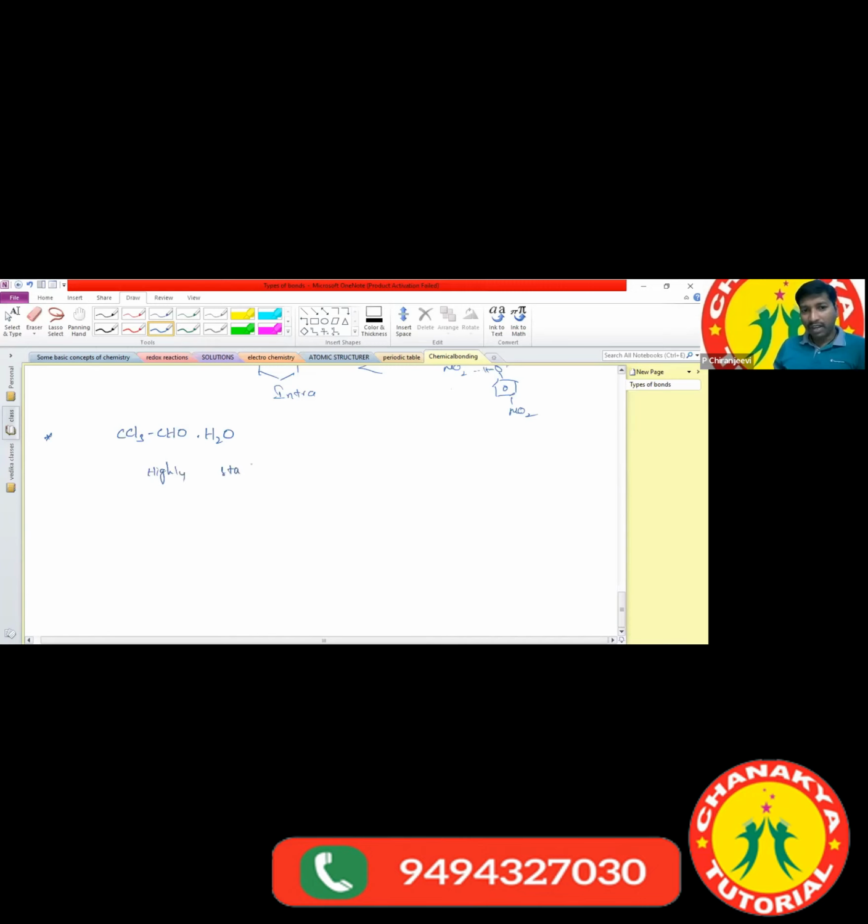How? Here we have O, Cl, Cl, Cl, and O bonded to H, so there is hydrogen bonding, with the hydrogen attached to it.